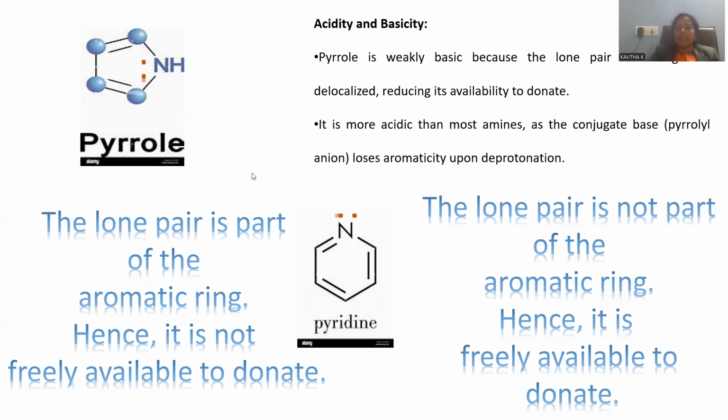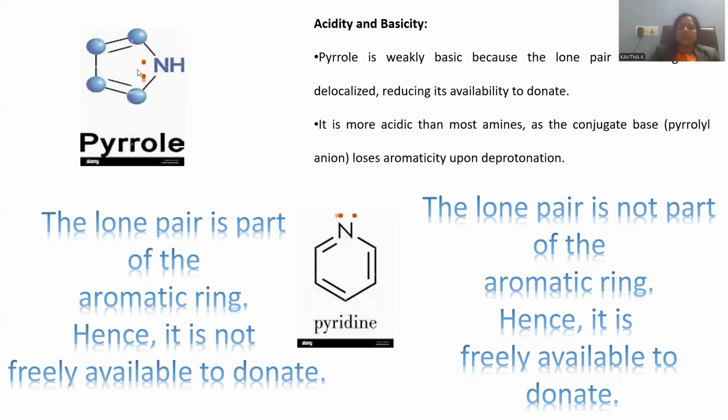The reason behind this is that the lone pair of electrons present on the nitrogen in the pyrrole molecule takes part in this ring system, so they are not available on the nitrogen for donation. The nitrogen will not release these lone pair electrons freely to any proton you are adding, because these 2 electrons are also part of the aromatic 6 pi electron system, right?